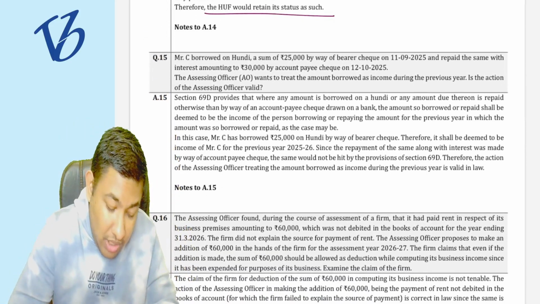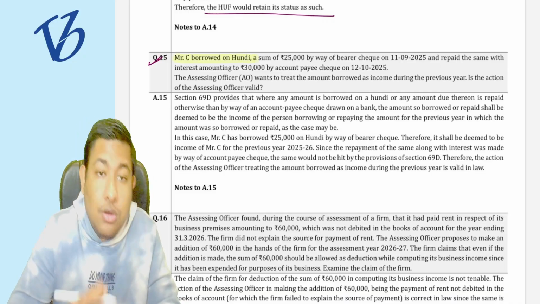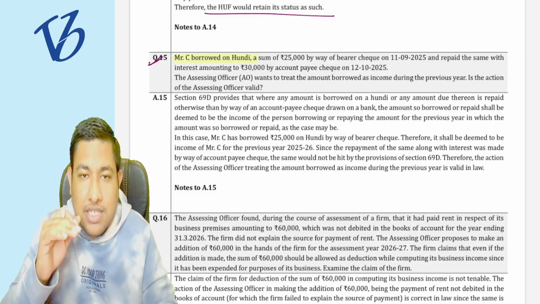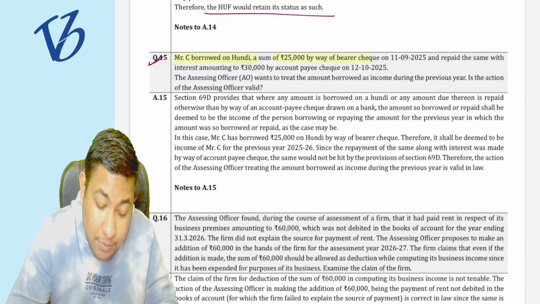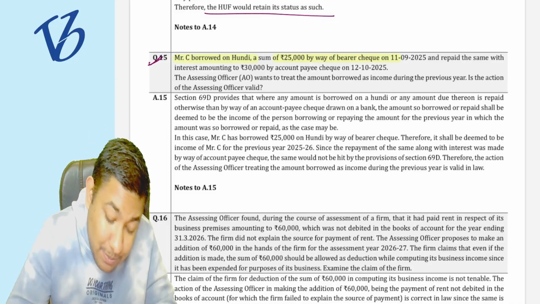Okay. Now, question number 15. Mr. C borrowed on Hundi, section 69D. By seeing the word Hundi, you can remember section 69D, where he borrowed some amount of 25,000 rupees by a bearer cheque.